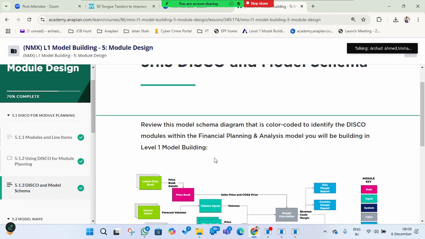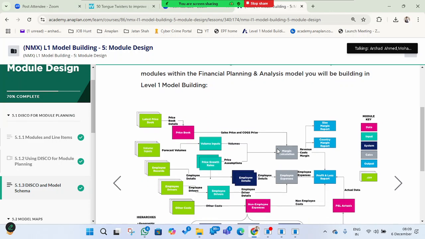The next one is DISCO and the model schema. I think you know, in Hyperion also you can see what has been created under the modules and what the outputs are, how they got created. You can understand the roadmap: what the source is, how it is coming, and what the different modules created are.